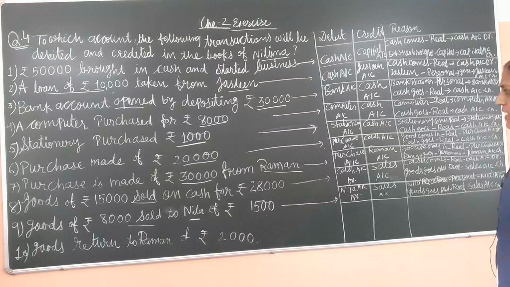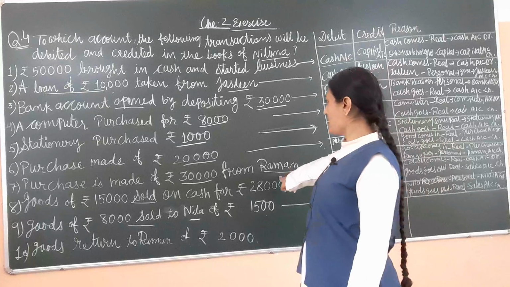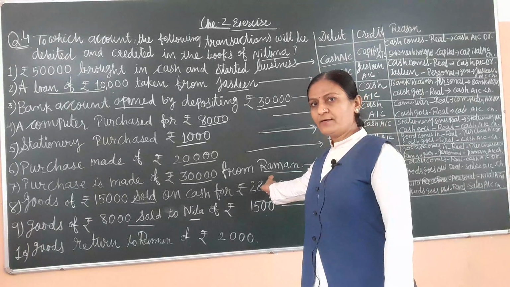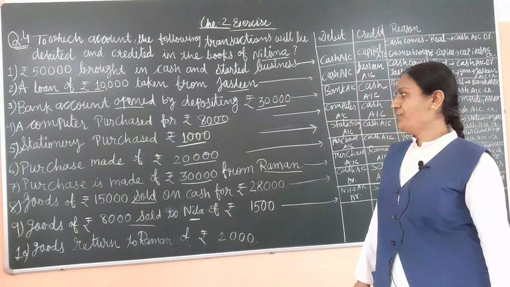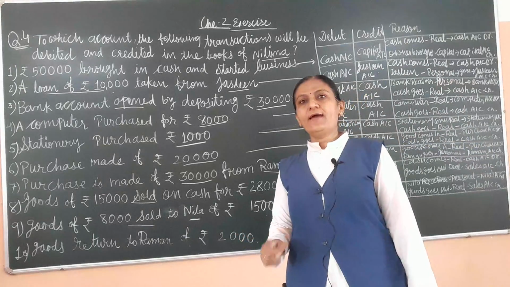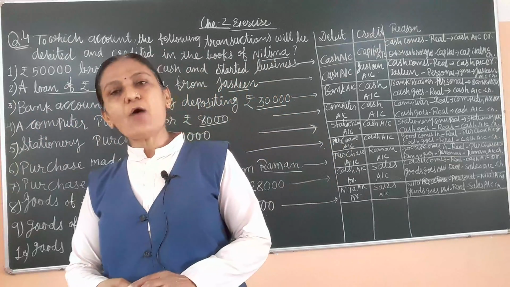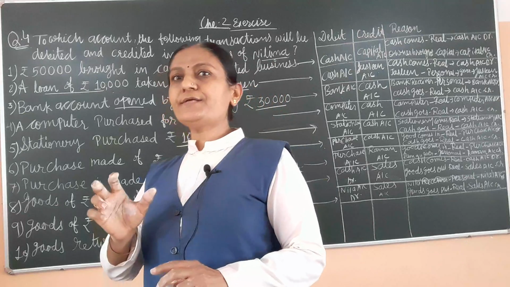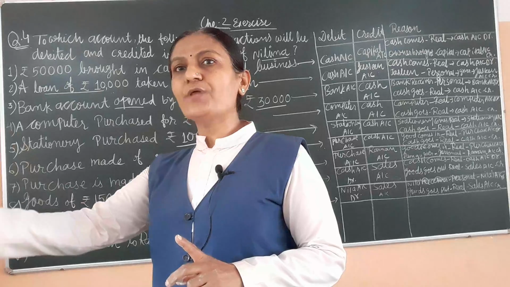Now 10th one, goods returned to Raman. We purchased in transaction number 7, we purchased the goods from Raman and now we return these goods to Raman of rupees 2,000. When purchase then it is debit, and so when purchase return, at that time goods goes out from the business unit, and as per the real account, goes out then credit.